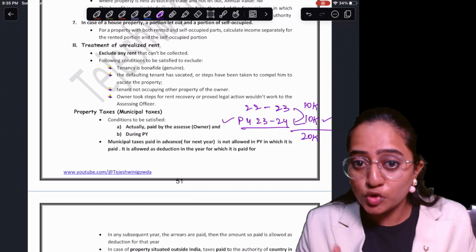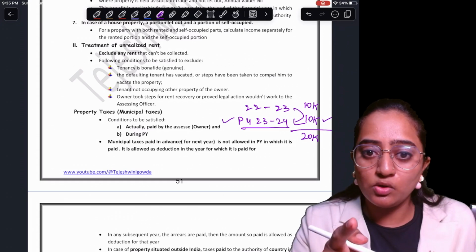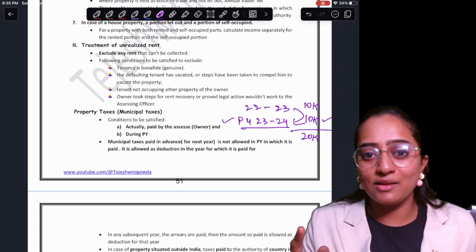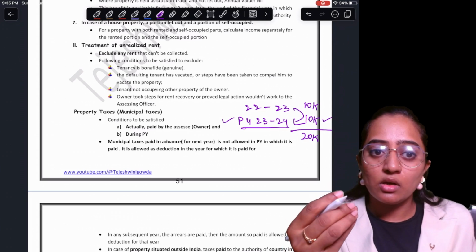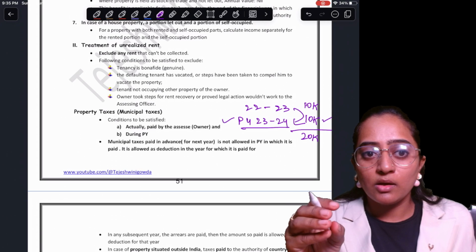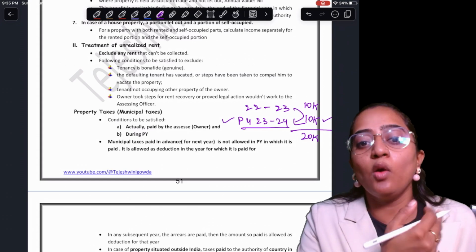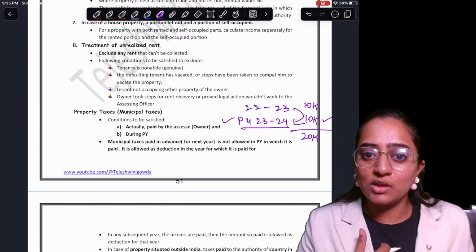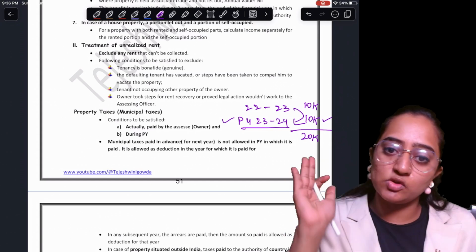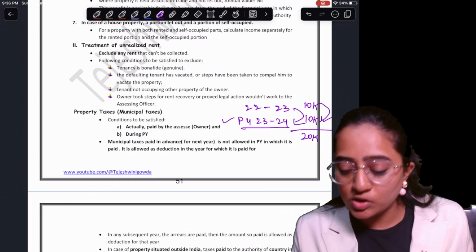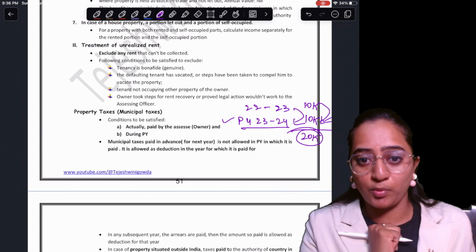You did not show that income here, you have already shown that income. So you have already done your part of showing the GAV and paying the income tax. In that case, you are paying the municipal tax of the PY for the income which is already offered to tax. We'll do one thing. Don't worry, we will also give you deduction for PY 22-23. Take it and enjoy. Now, whatever the arrears they are paying, 20,000 rupees, they will provide.